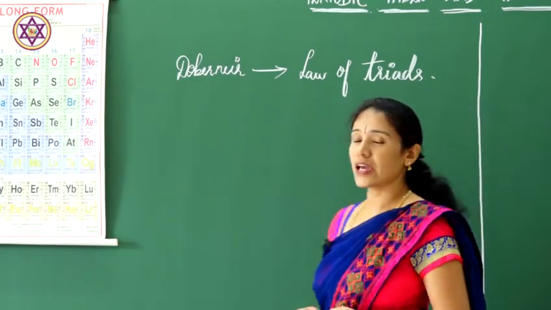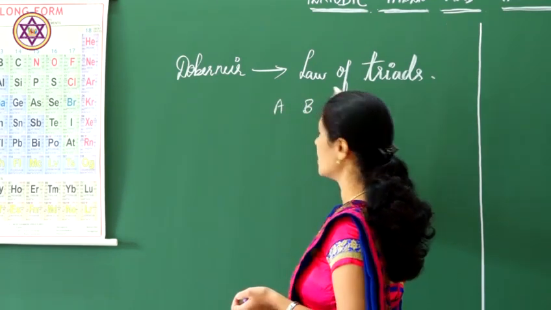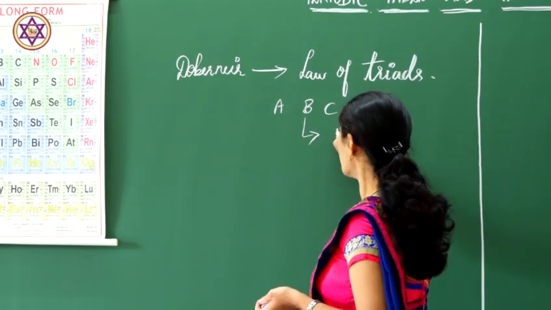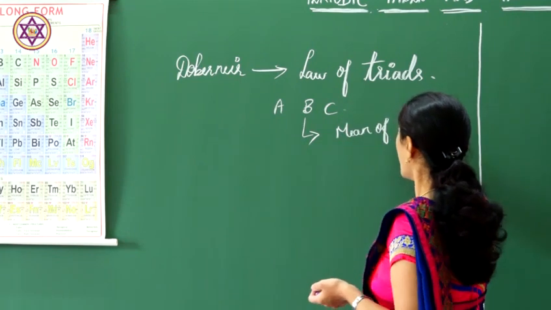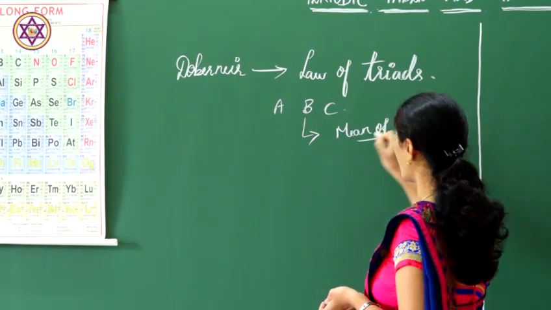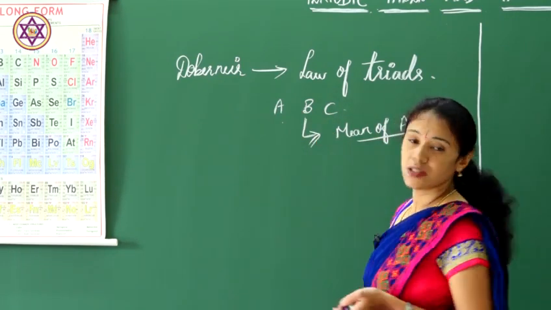If I take A, B, C, he said that the mean of elements A and C gives the atomic weight of B.